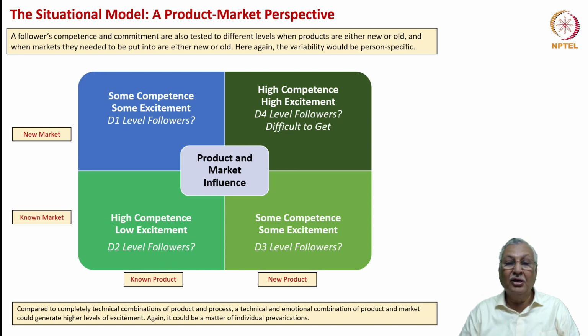So you may have a strategy of having a new product and new market as a valid diversification approach, but if the organization is not built to turn out D4 level followers, you are going to have a challenge. That is again an offshoot of the situational leadership theory, which is not exactly discussed in detail in the situational leadership model. That is our responsibility to discuss this as we go forward with the case studies and also the theoretical insights as part of our course. So you focus more on this technical and emotional combination of followers rather than a technical combination, which is another interesting aspect of the situational leadership model.